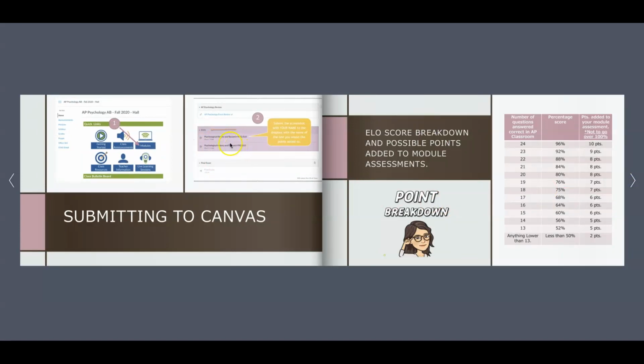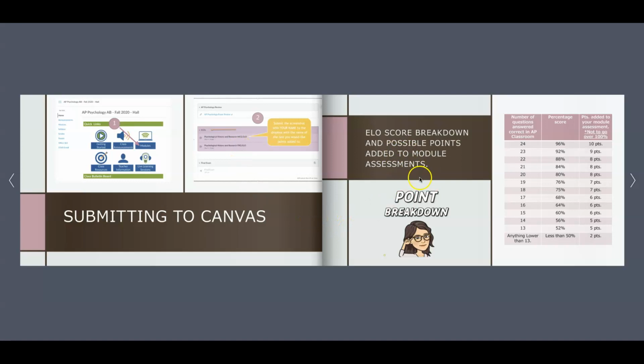FRQ, excuse me, she doesn't need to bother with, but she wants to improve her multiple choice question test score, so she'll click on this drop box and submit her screenshot here. You're submitting the screenshot to the drop box of the exam that you would like extra learning points added to, okay? She won't submit anything to the FRQ because she doesn't need to.